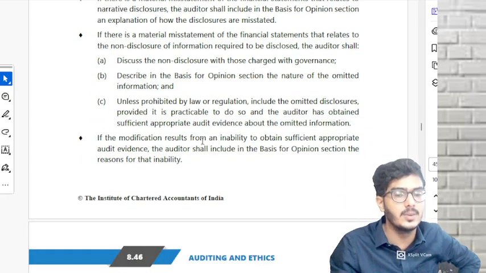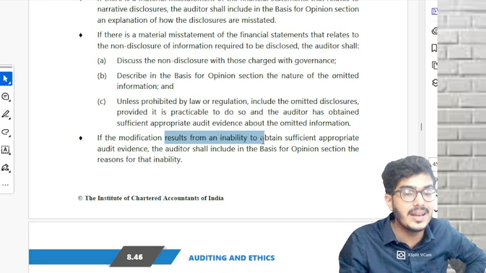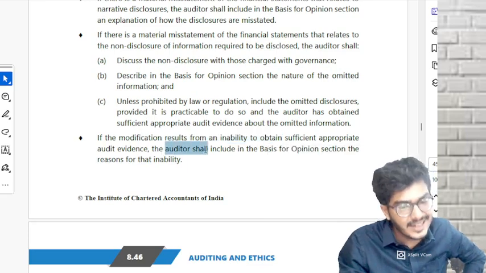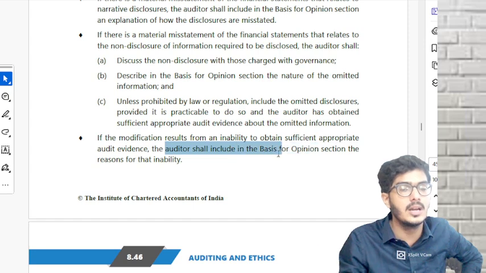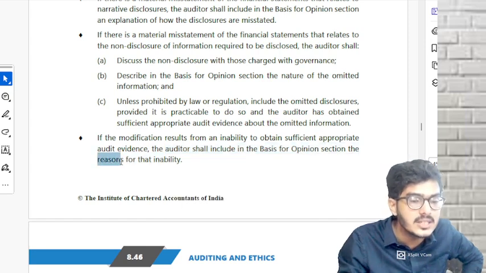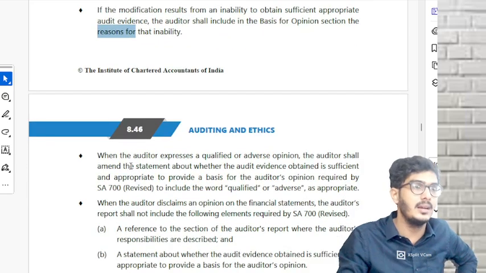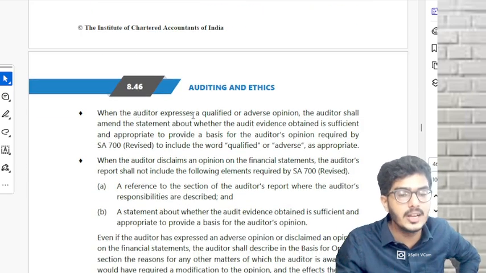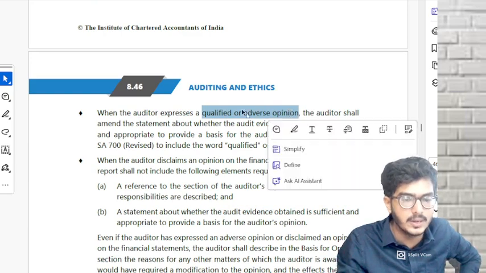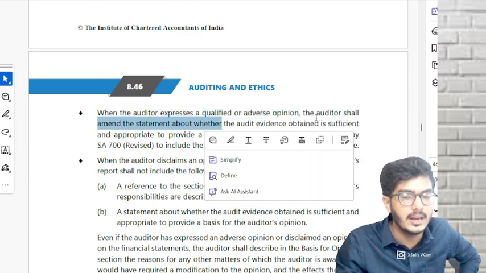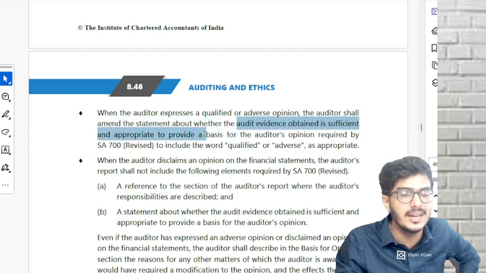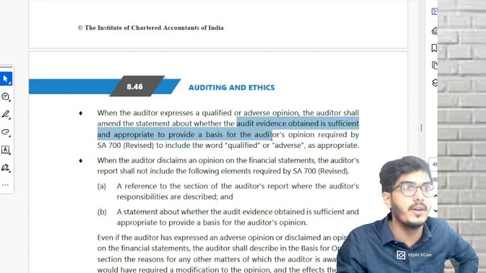Understood? And last one, if the modification results from an inability to obtain PSI, please write that the auditor was unable to obtain PSI. Give those reasons. Regarding auditor's responsibility, when the auditor expresses a qualified or an adverse opinion, the auditor shall amend the statement about whether the audit evidence obtained was sufficient and appropriate to provide a basis.